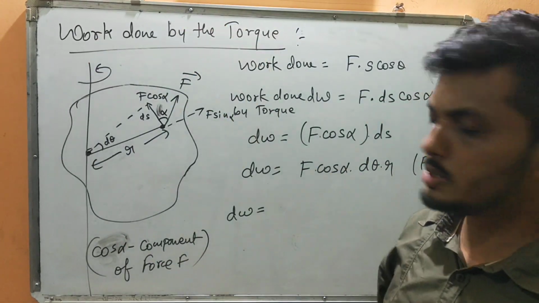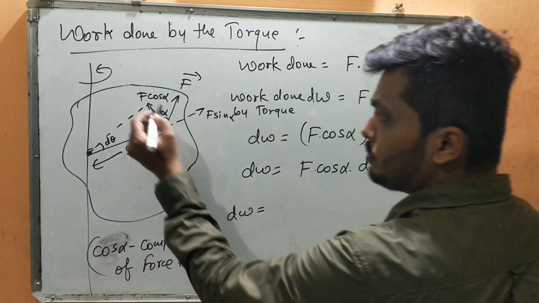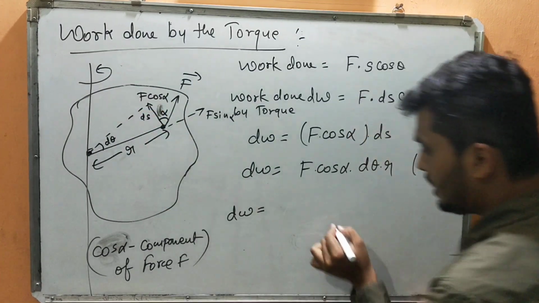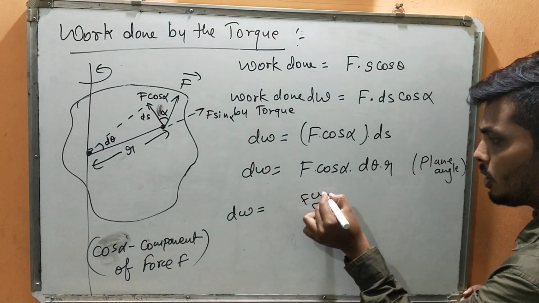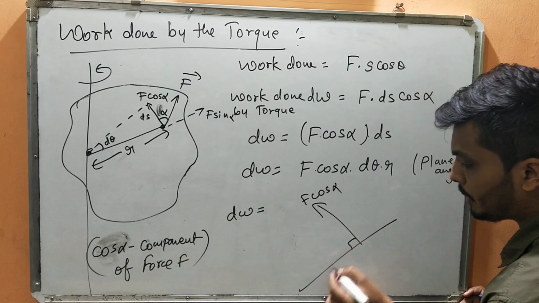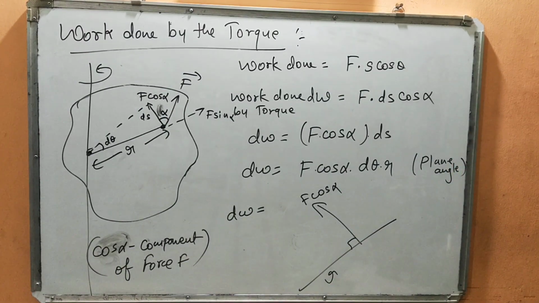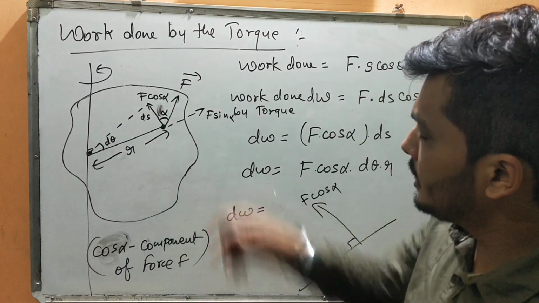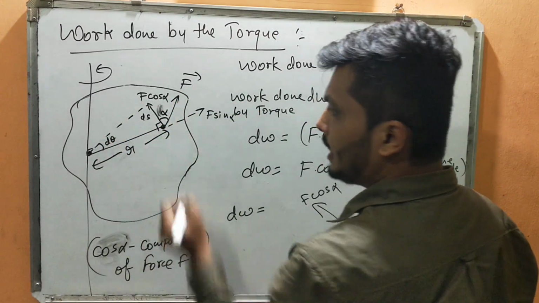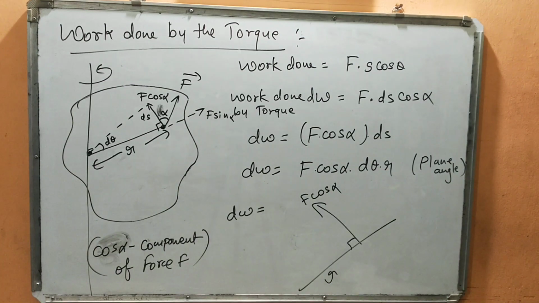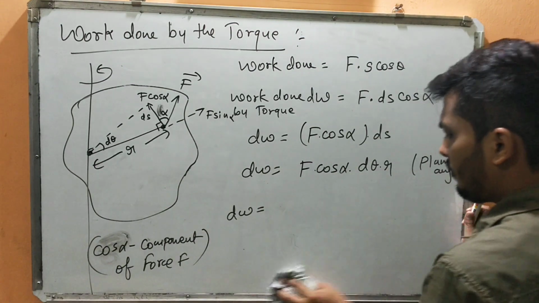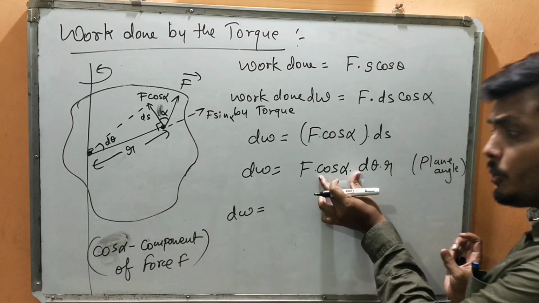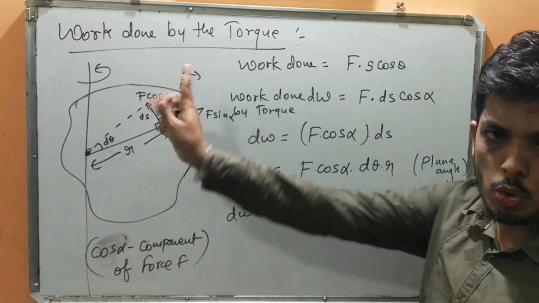Whatever work is done by the torque, you observe one thing. This F cos alpha, is it not perpendicular to this distance r? Can you imagine? If you magnify the diagram, you will find that this F cos alpha is perpendicular to r. So this component is responsible for rotational motion.